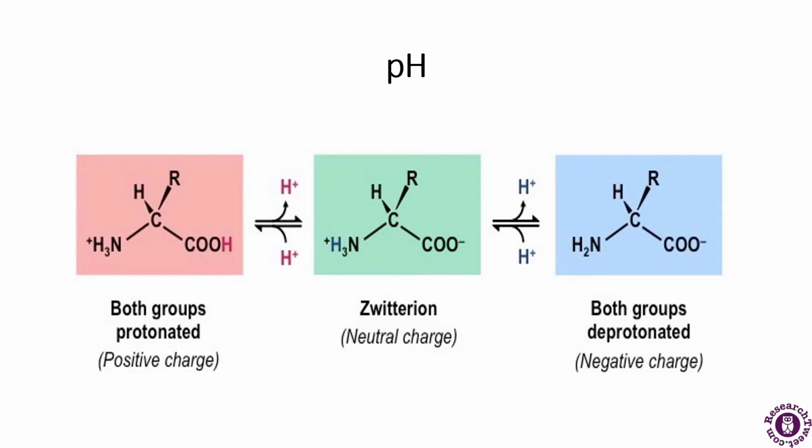pH also plays an important role in changing the structure of the protein. This is a figure in which both groups are protonated, which is having a positive charge. After that, there is a zwitterion, which has a neutral charge, and after that, both the groups are deprotonated. This diagram shows that pH also plays an important role in changing the structure of the protein.